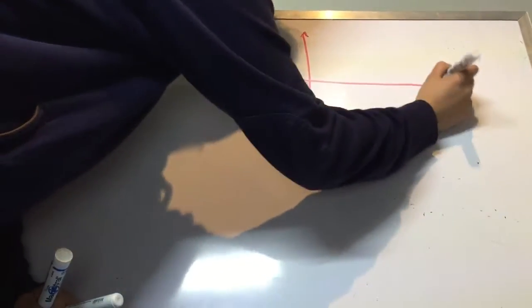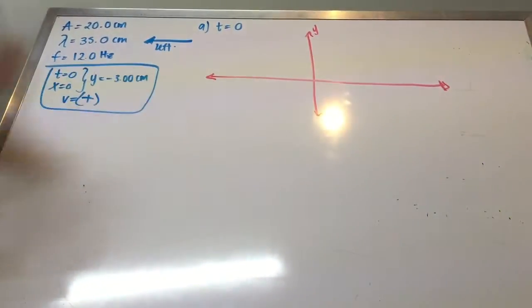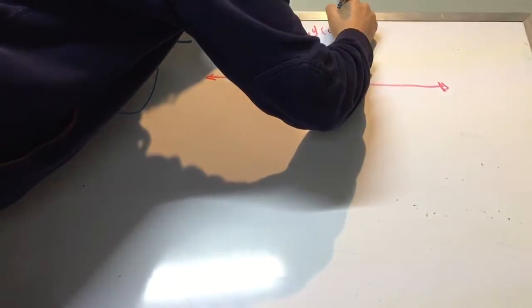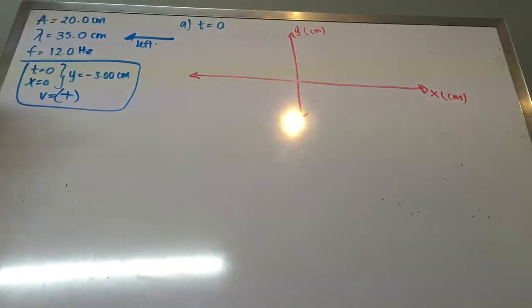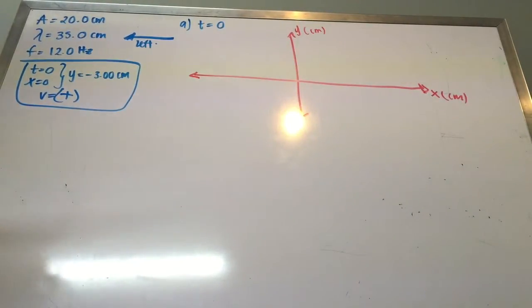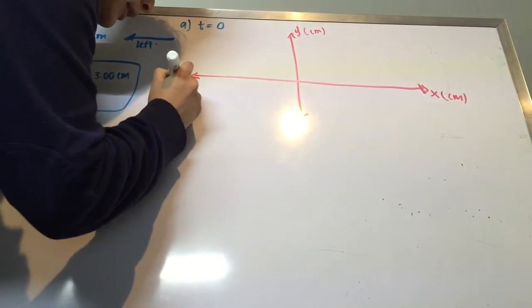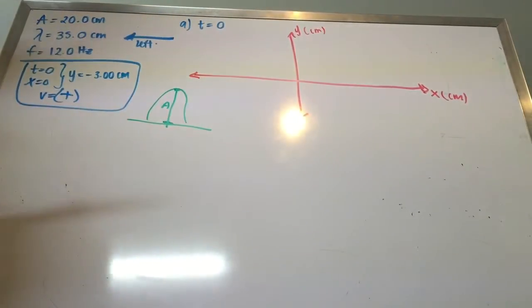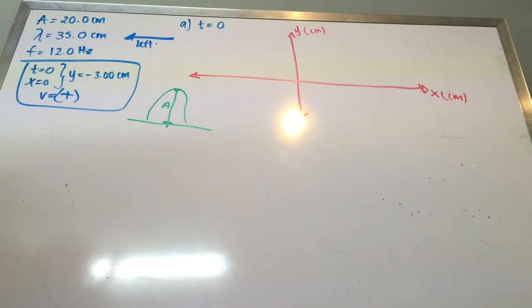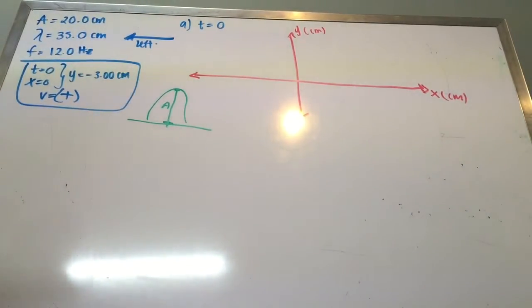And what are we really going to graph? It's going to be our distance in y, when it's minus 3 centimeters. So this will be in centimeters, and our position next with our centimeters, right? We can remember that the amplitude, when we have this wave, is this part from the crest up to our axis here in x. So it's telling us that it's going to be 20 centimeters.